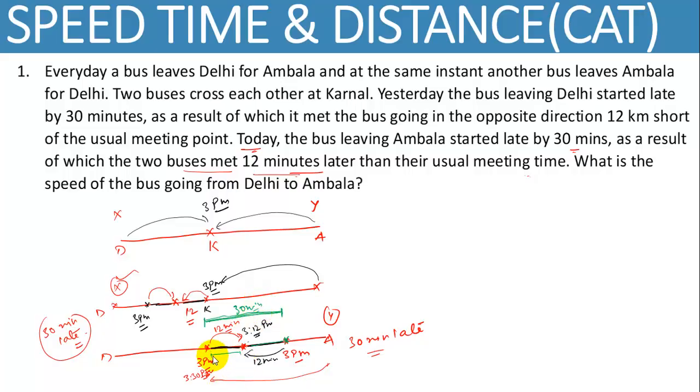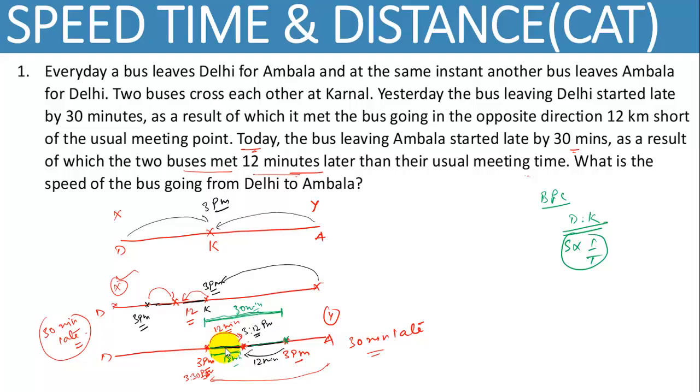So it is confirmed कि ये वाला distance is traveled by bus Y in 18 minutes, and the same distance traveled by bus X in 12 minutes. Obviously bus Y takes longer time than bus X. So speed of bus X should be more than bus Y, and the distance is same. So you can use the basic proportionality concept in speed, time and distance. If distance equals a constant, or if distance is fixed, then speed and time are inversely proportional to each other.